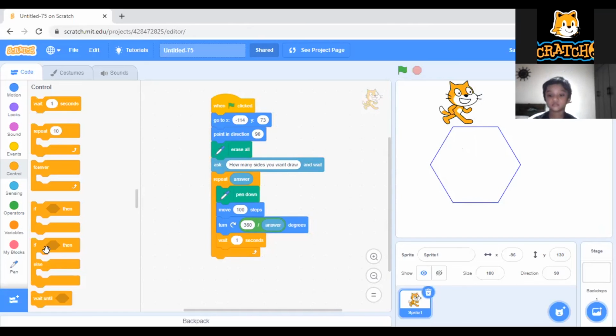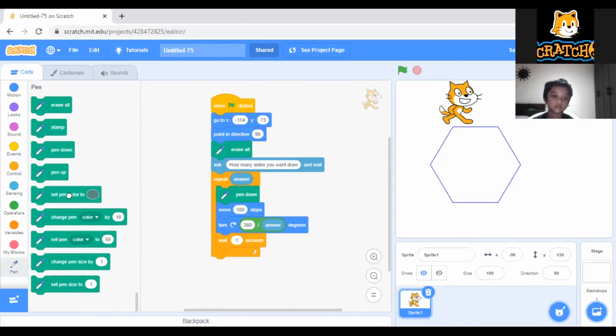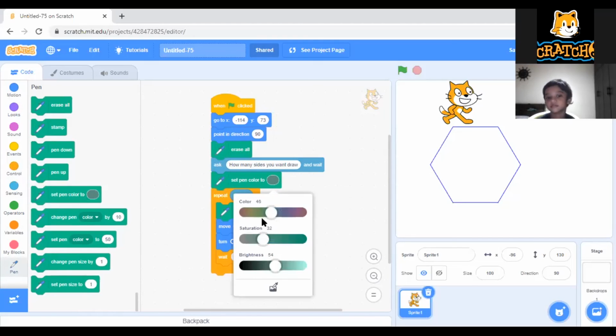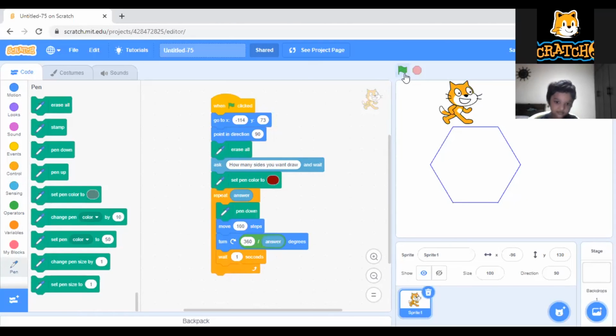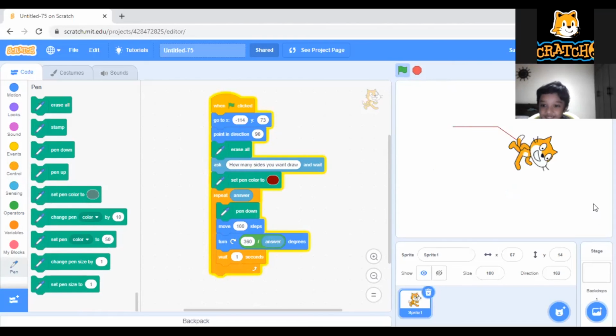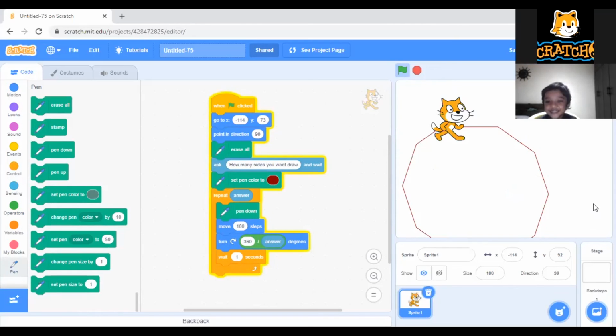You can try different colors also. Keep set pen color, and choose the color you want, like red. Suppose I give 10, you will see. That is big. It is big. So 10 means this shape is coming.